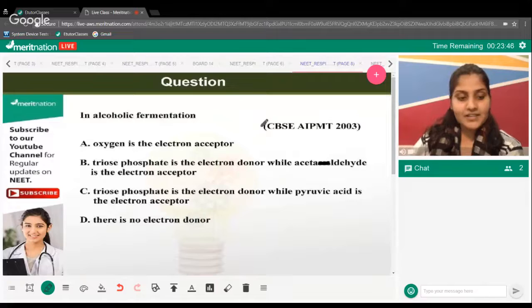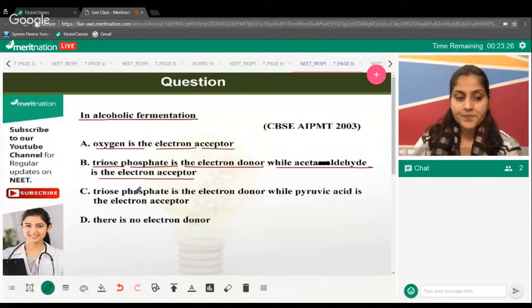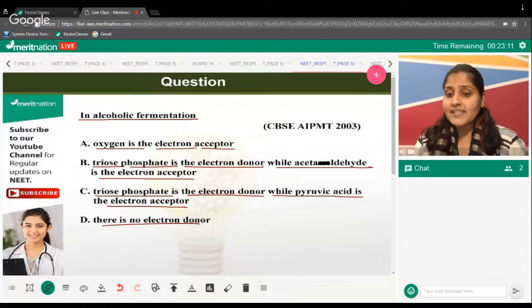Perfect. Time starts. The question is asking you, in alcoholic fermentation, what happens? Is oxygen the electron acceptor? Do you consider this a legit statement? Or triose phosphate is the electron donor, while acetaldehyde is the electron acceptor. Or triose phosphate is the electron donor, while pyruvic acid is the electron acceptor. Or there is no electron acceptor at all. What happens during alcoholic fermentation? Now you know that electrons have to be accepted by somebody.